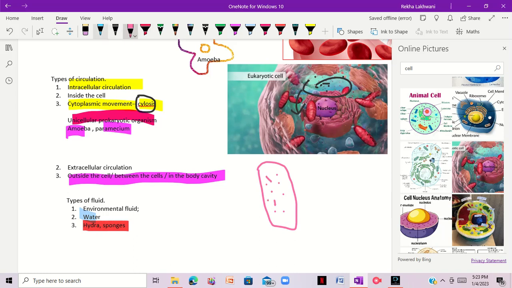So the water is coming out, or you can say water is getting in. So these are basically sponges. Sponges are living organisms.